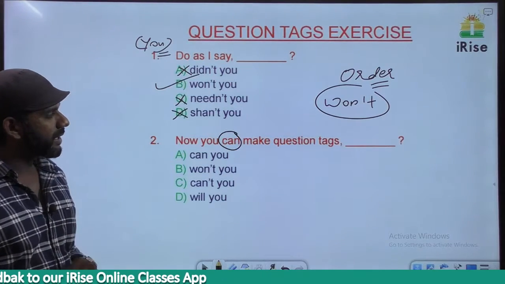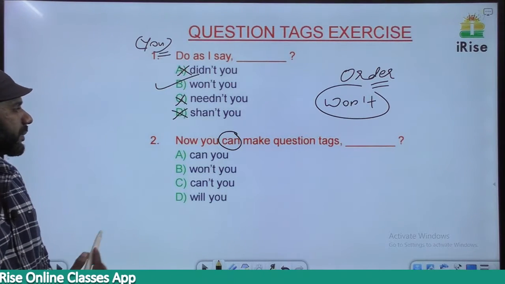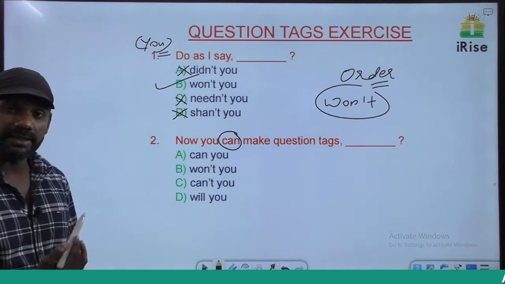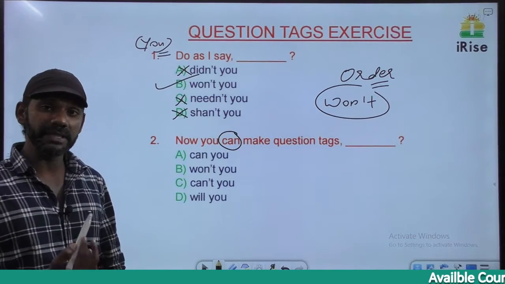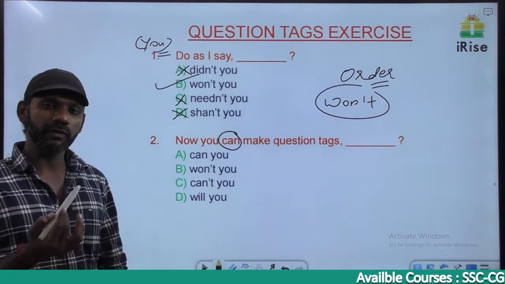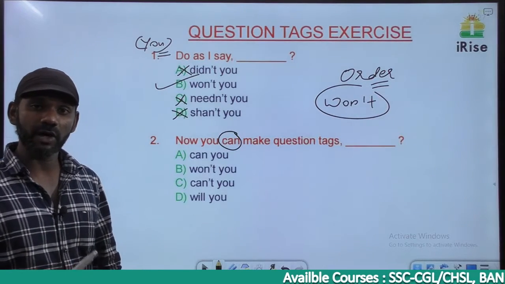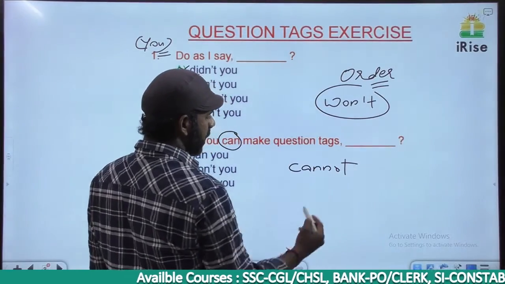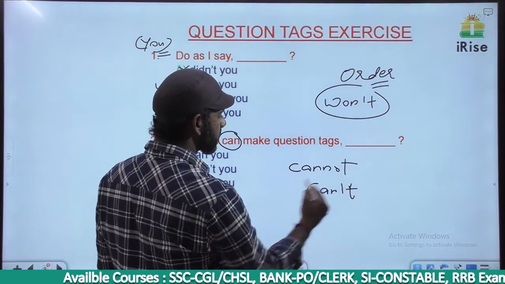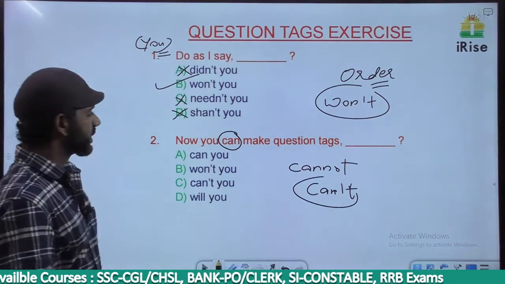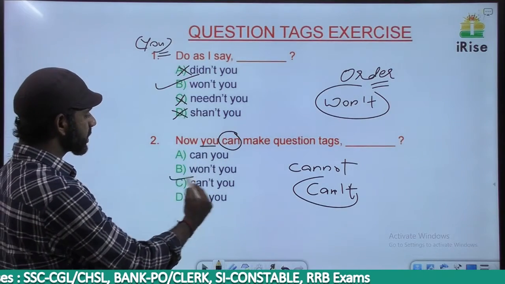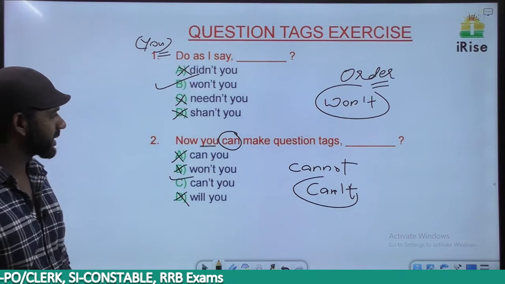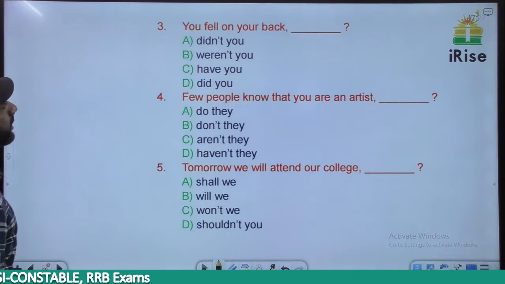Now you can make question tags. The auxiliary verb in this sentence is can. There is no negative term in the sentence, so in the tag there must be a negative term. We cannot go for full forms in the tag. We have to go for short forms in the tag. So cannot, the short form of cannot is can't. So it must be can't. The subject here is you. So can't you. A, B and C are eliminated. Getting it?